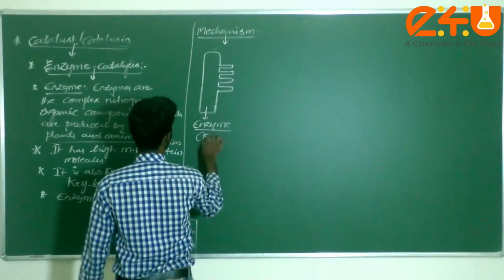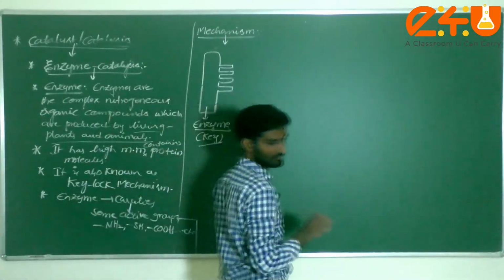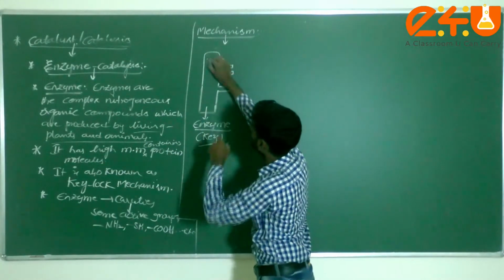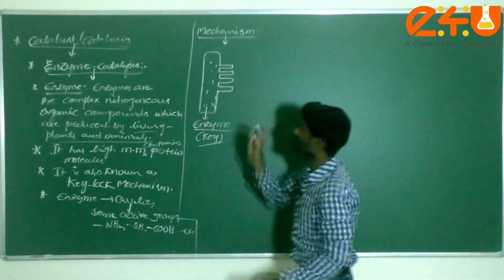Imagine this is, dear students, the key. They will have some cavities present on this particular enzyme molecule.